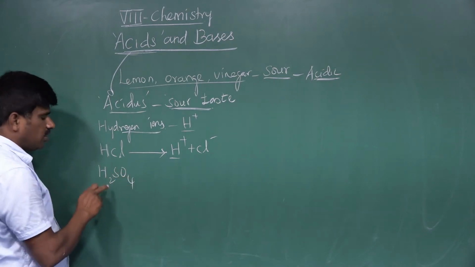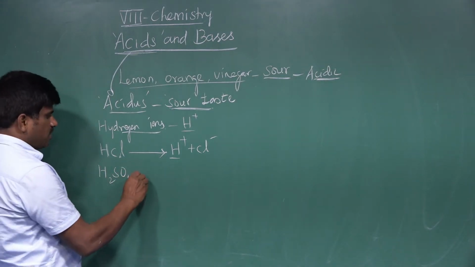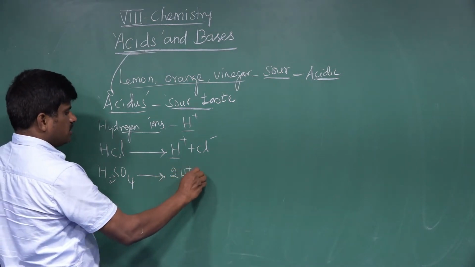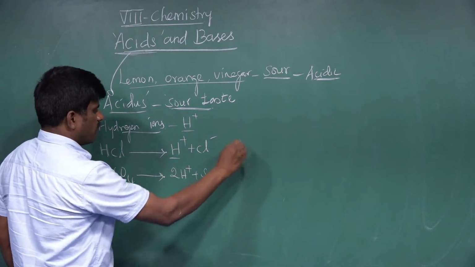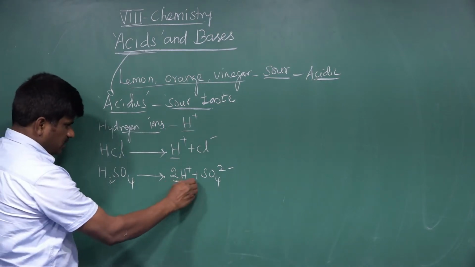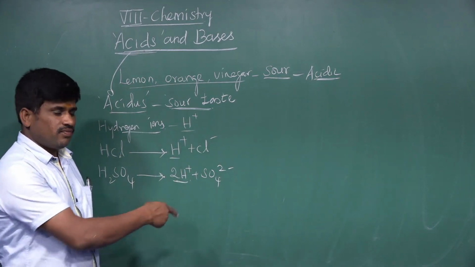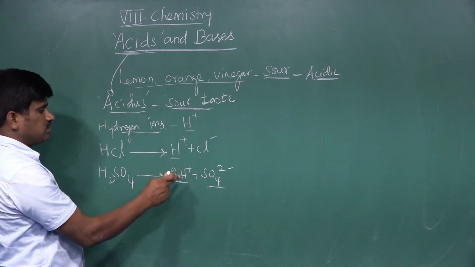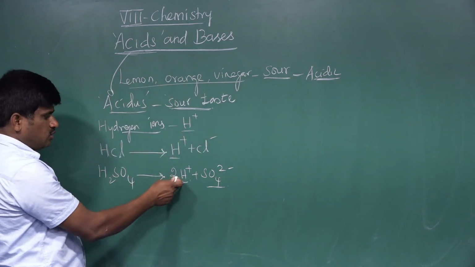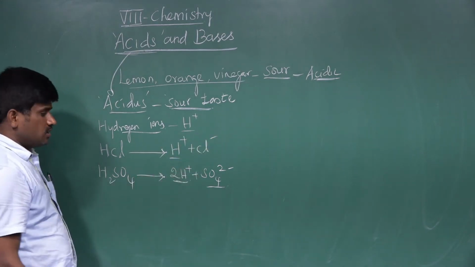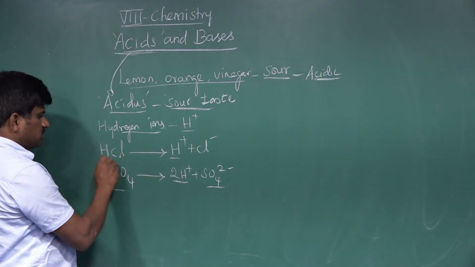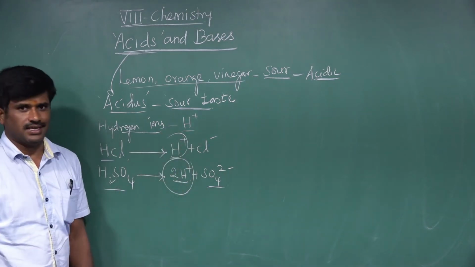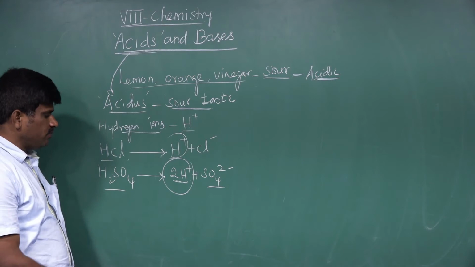this is the formula of sulfuric acid, H2SO4. When H2SO4 dissolves in water, it gives 2H plus and SO4 2 minus. This is the sulfate ion. So here 1 hydrogen ion is released, and here 2 hydrogen ions are released. The substances which release hydrogen ions are called acids. So this is the simple meaning.